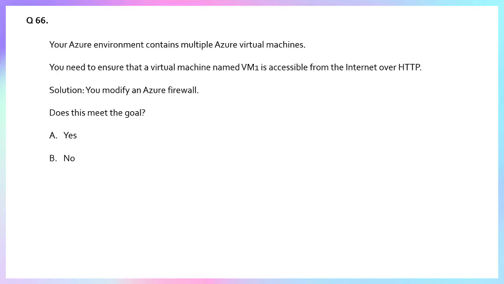Means you have to allow ports like port 80, port 443, port 3389, and port 22 inbound and configure them, then yes, you will be able to access it. Same thing we are doing here. If you modify the Azure firewall, then yes, you will be able to access it. So yes, the solution meets the goal. You modify the Azure firewall and it will be accessible over the internet.